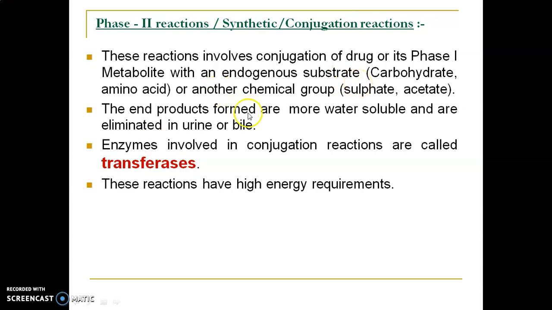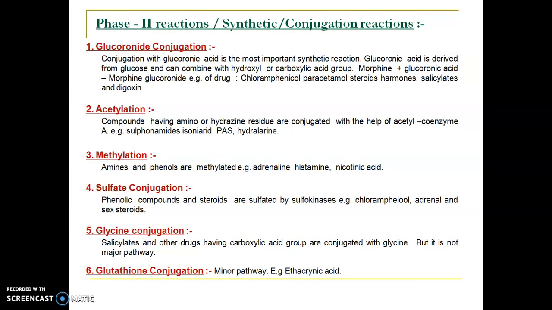End products formed are more water soluble and they are eliminated in urine or in bile. The enzymes which are involved in conjugation reactions are called transferases. These reactions have high energy requirements. The various phase 2 reactions are as follows. Glucuronide conjugation, that is carbohydrate residue. Other conjugation reactions are sulfate, glycine and glutathione. These are all amino acid residues.